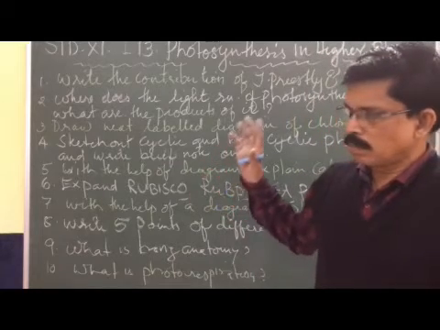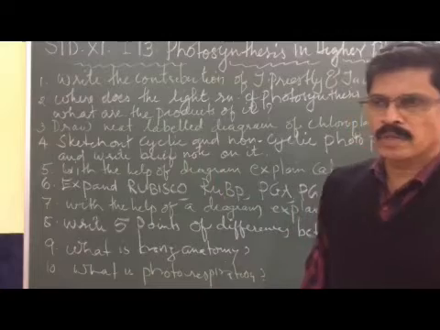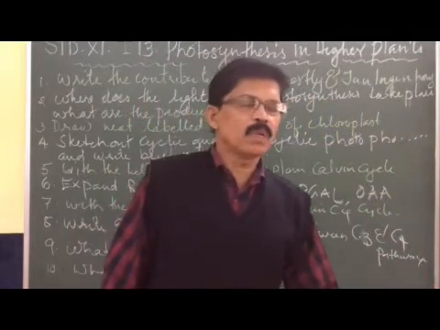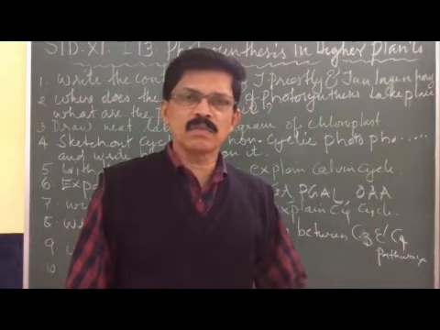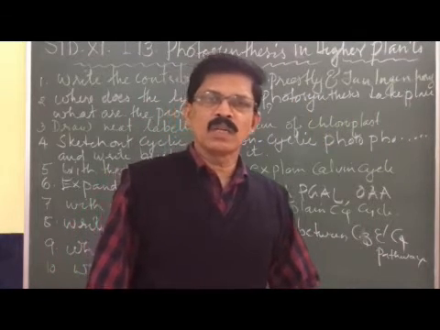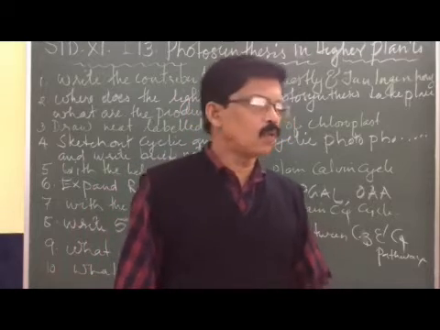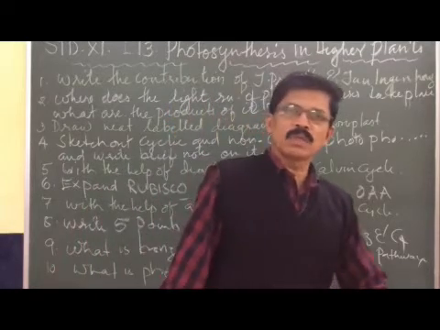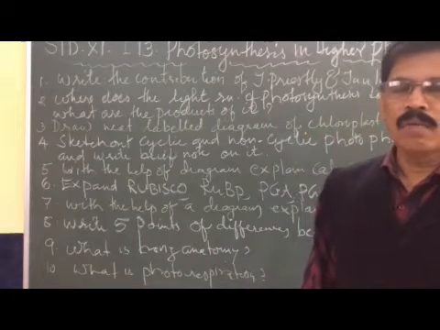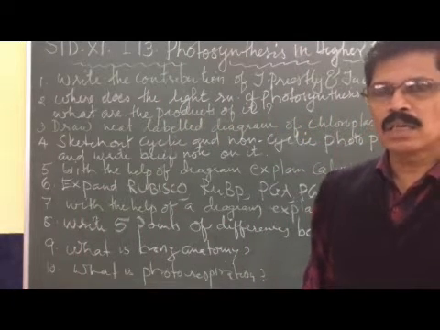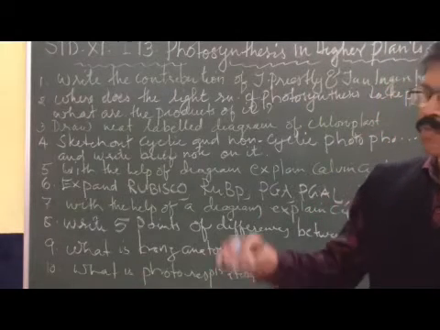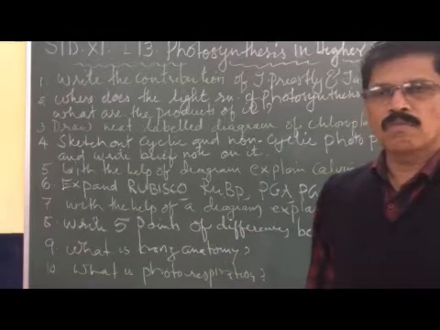Whereas non-cyclic photophosphorylation involves pigment system 1 and pigment system 2. Pigment system 2 gets excited by light of slightly shorter wavelength, that is P680. So when light of around this wavelength falls on pigment system 2, it gets excited and high energy electrons are emitted from pigment system 2 and go to pigment system 1.